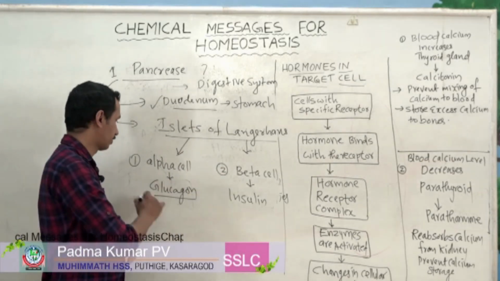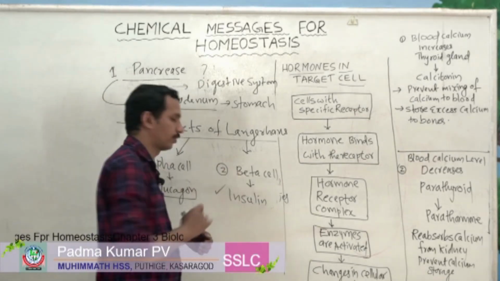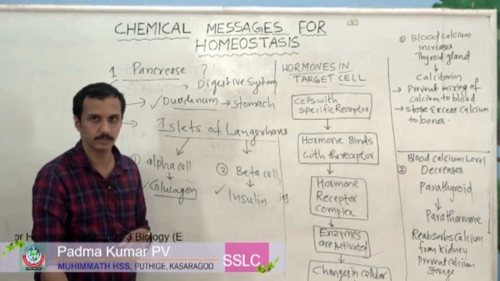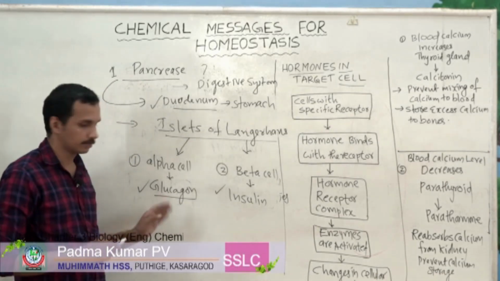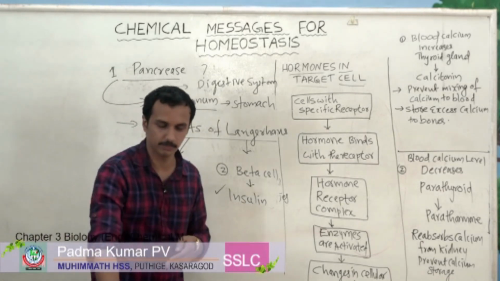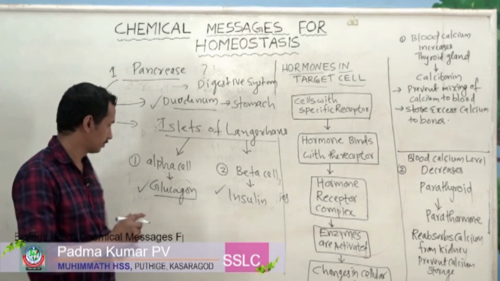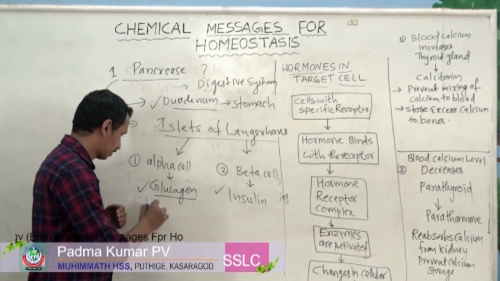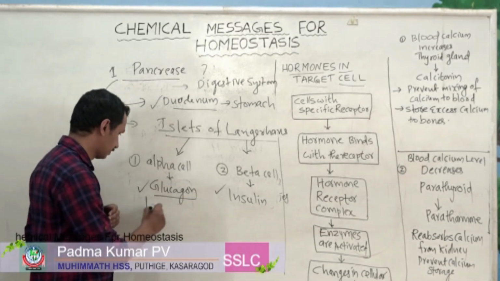Now we have to discuss the function of glucagon and the function of insulin. What will be the function of glucagon? That we have to discuss first.